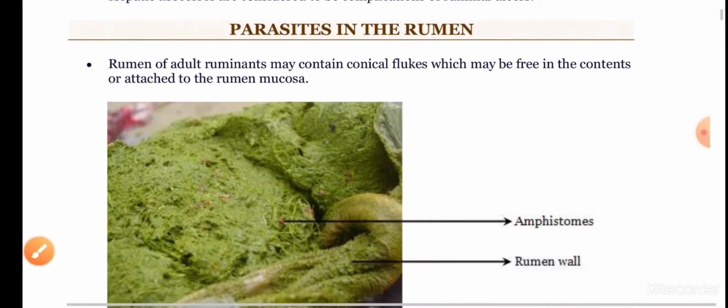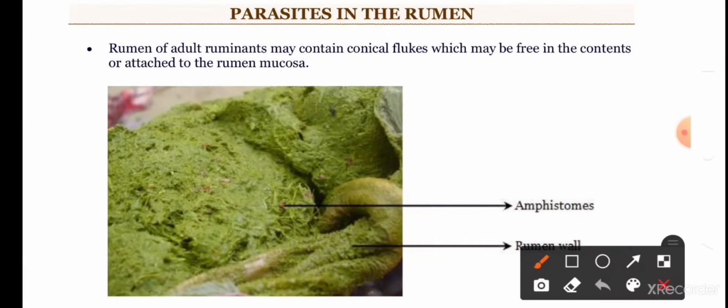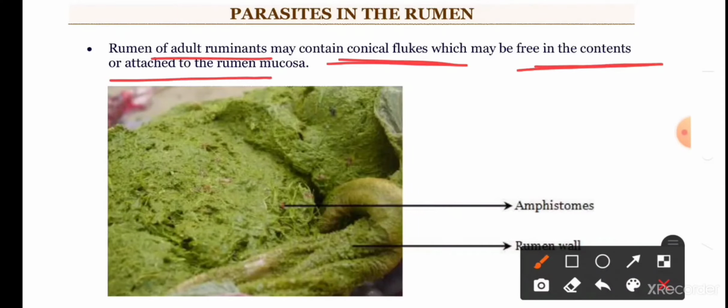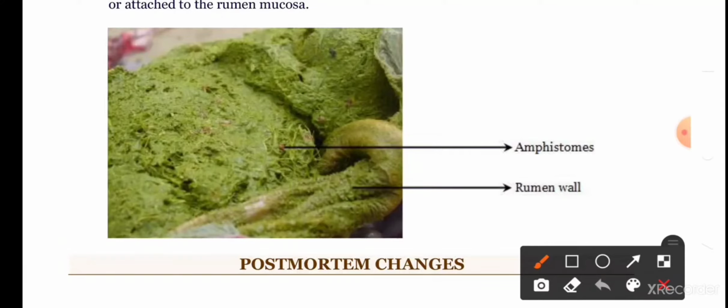Now let us come to the parasites in the rumen. The rumen of adult ruminants may contain conical flukes, which may be free in the contents or attached to the ruminal mucosa. These conical flukes are amphistomes, which may be present freely moving inside the content or attached to the ruminal mucosa. In this image you can clearly appreciate the amphistomes, and this is the ruminal wall.